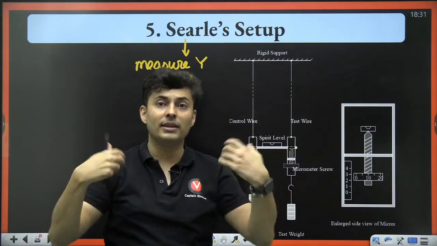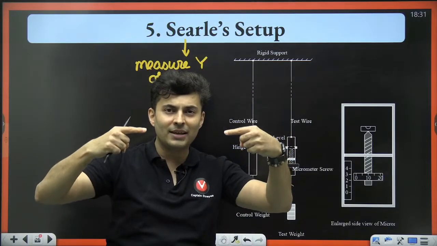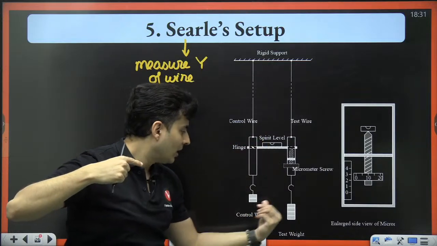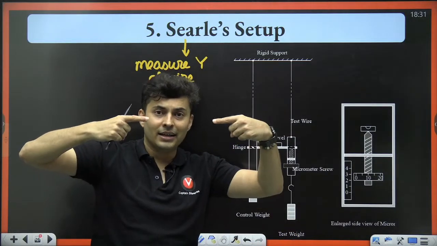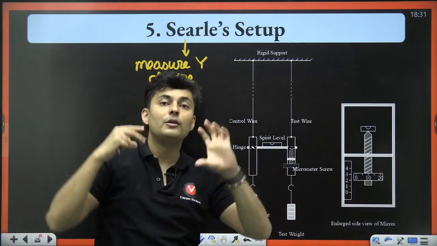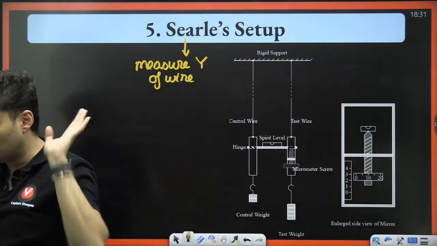If the temperature on that day is more, both the wires will extend. If you add load on the test weight side, then there will be more extension. So noting down the difference, you can get the total extension only because of the load.